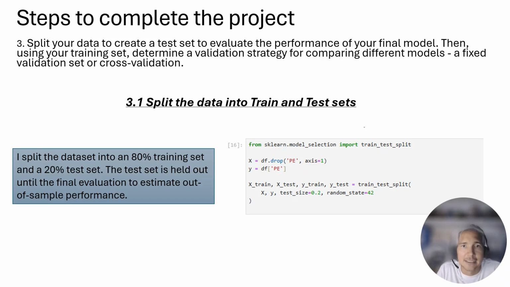So I split the data into train and test sets. For this, I split the data set into 80% training set and 20% test set. The test set is held out until the final evaluation to estimate out of sample performance. Here you can see a sample of the code that I use in the Python notebook to perform that.